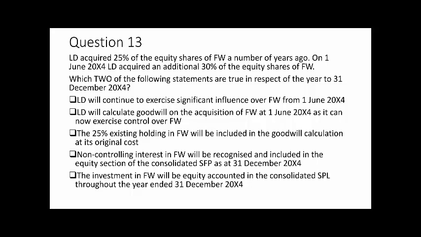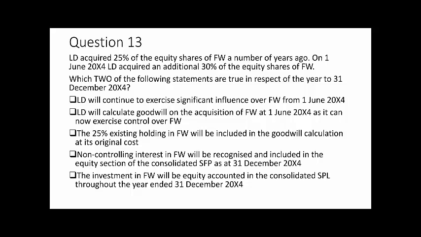The third is that the 25% existing holding in FW is included in a goodwill calculation at original cost. The fourth is that any NCI in FW will be recognised and included in the equity section of a consolidated SFP. And the final option is that the investment in FW will be equity accounted in the consolidated statement of profit or loss throughout the year to December X4.